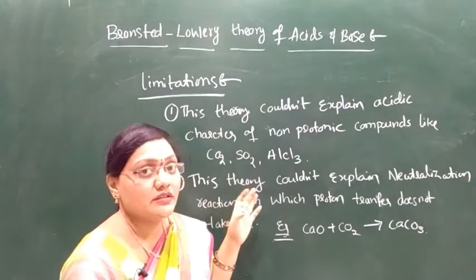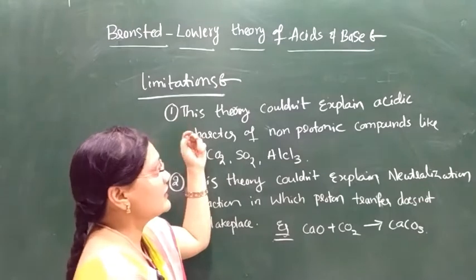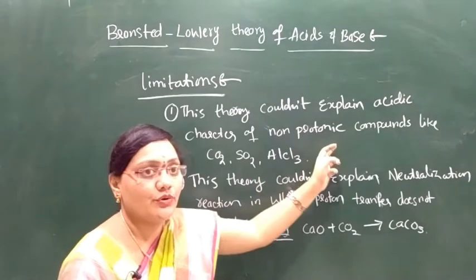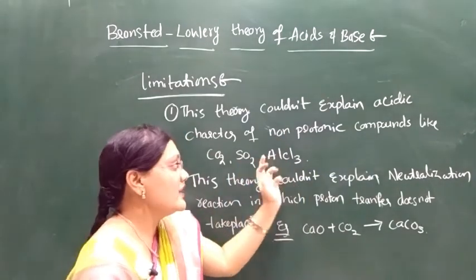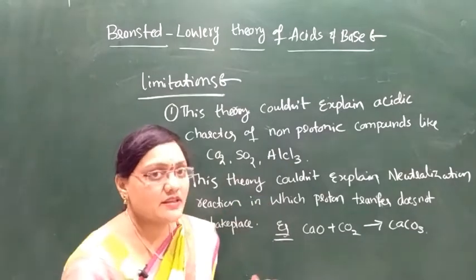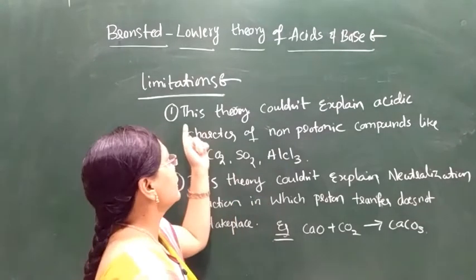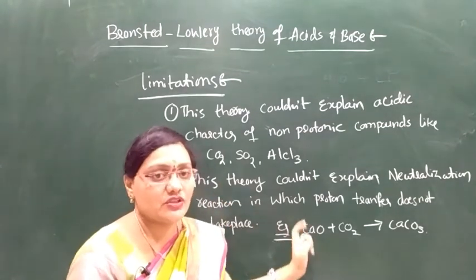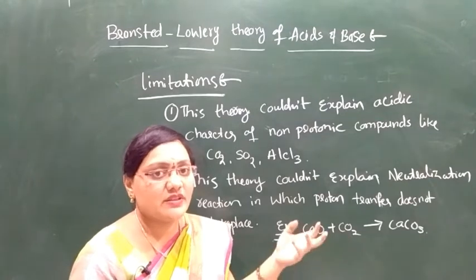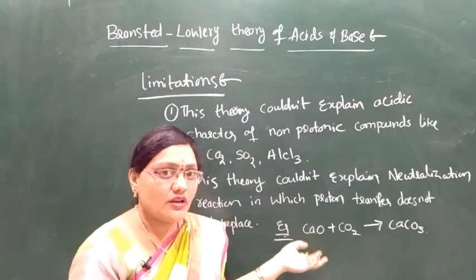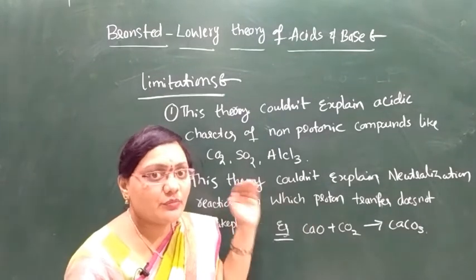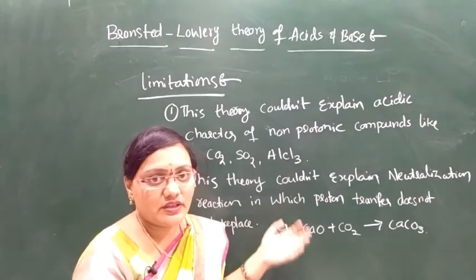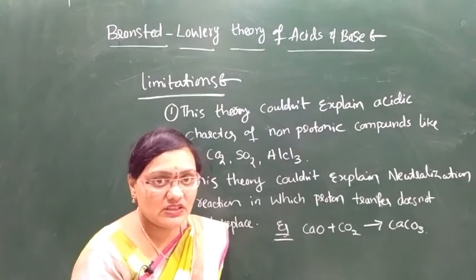Limitations of the Bronsted-Lowry theory of acids and bases. The first limitation is that this theory could not explain the acidic character of non-protonic compounds like CO2, SO2 and AlCl3. The second limitation is that it could not explain the neutralization process. In the Arrhenius theory, an acid reacts with a base to form a salt and water, called neutralization. But in the Bronsted theory, the formation of the conjugate acid base pair is called neutralization.